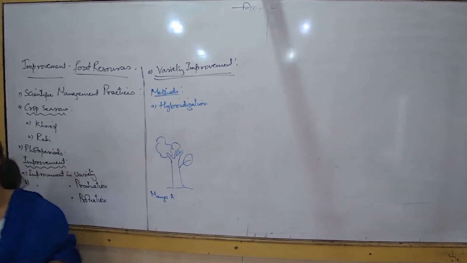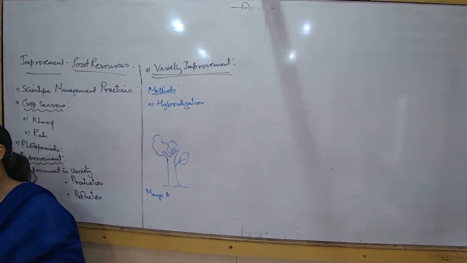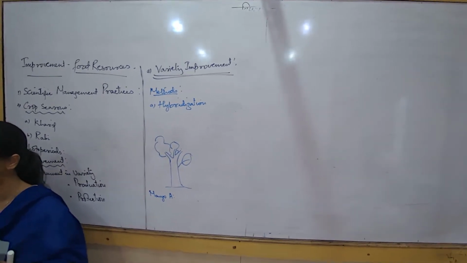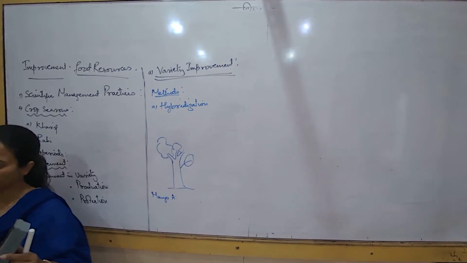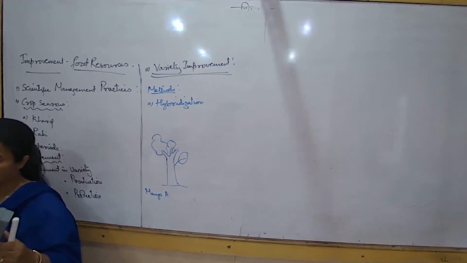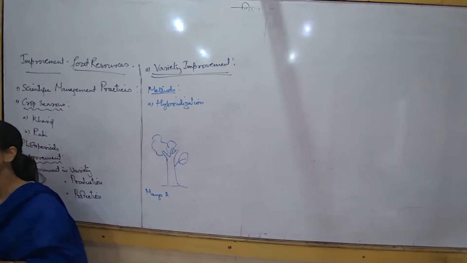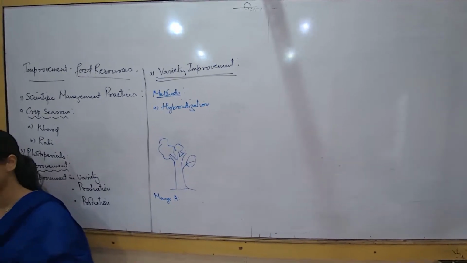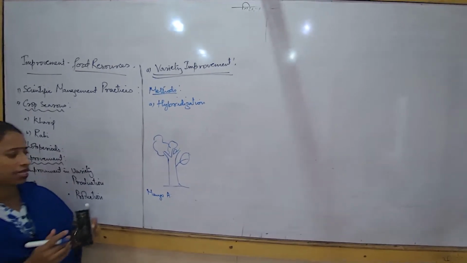Why are we talking about hybridization? What is the meaning of hybridization? Hybrid means take two portions or two parts of two different plants and merge them together to make a new plant. That is the concept of hybridization. So what is done here?